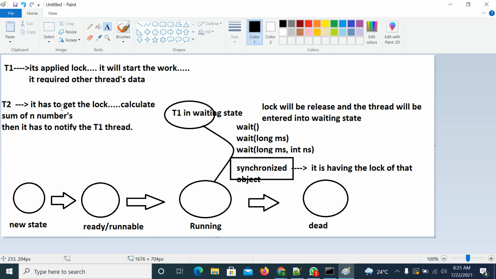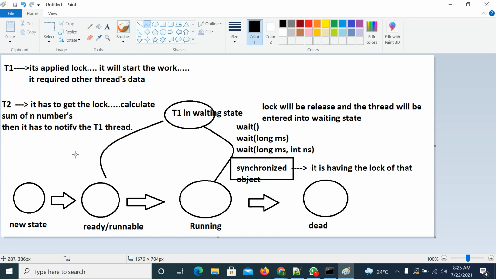So from the T2 thread, you need to give the notification to the T1 thread. First, T1 is trying to interact with T2 by applying the wait method on it. Once the T2 thread is executed, it has to give the notification to T1 by applying the notifyAll method. So from this state, it will come here.